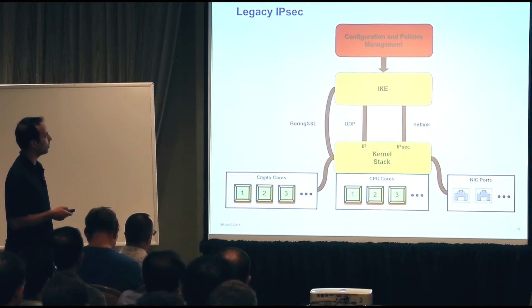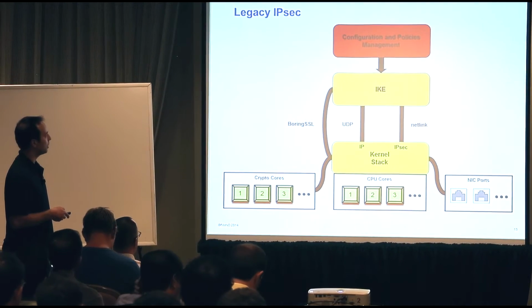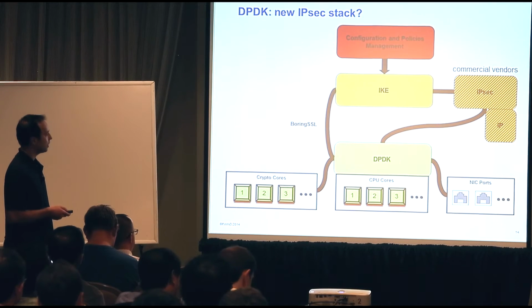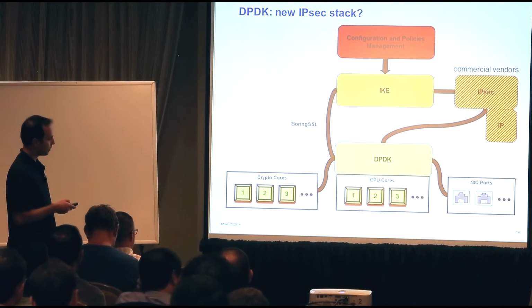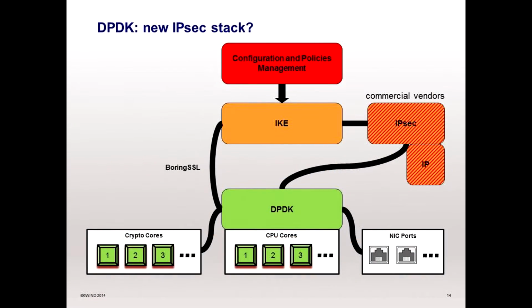Okay, it's really simple. In the case of DPDK, it's quite the same thing, but look, we replace the kernel by DPDK, and now we need to put an IPsec stack on top of DPDK, because before we were using the kernel IPsec stack.